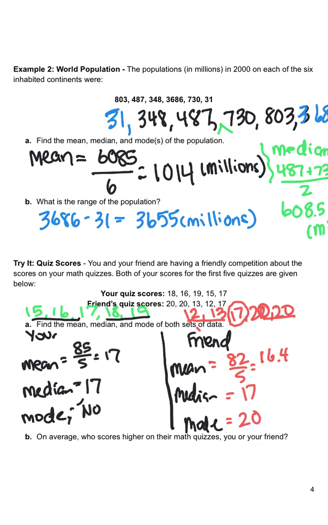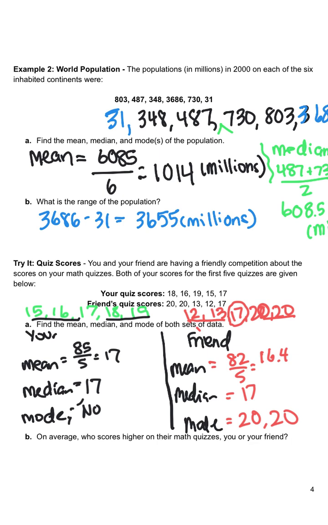So how would you compare the scores on who scores higher on their math test? Well, if you compare the scores, who scores higher, your friend has 2 perfect scores, which they started with. The medians are the same, but your average is slightly higher than your friend's.